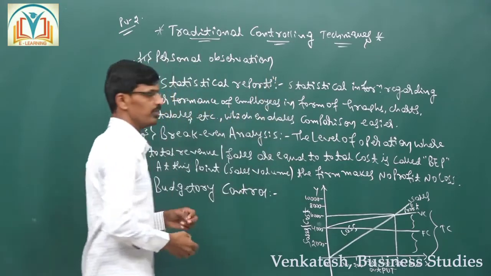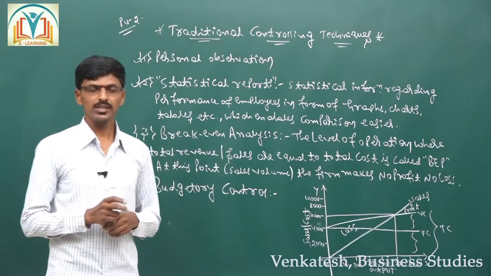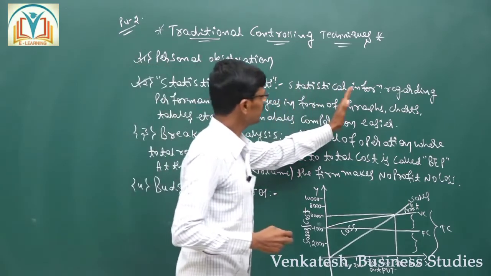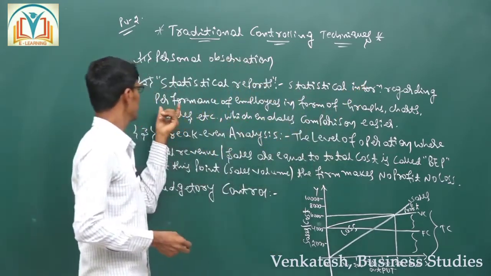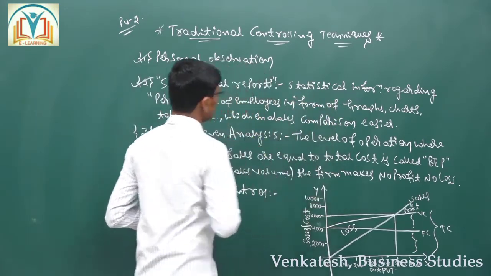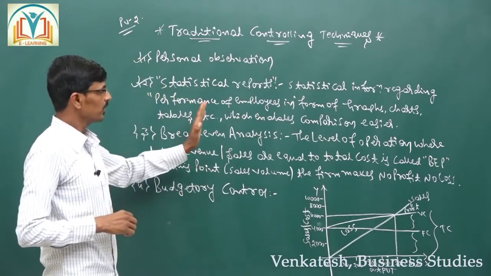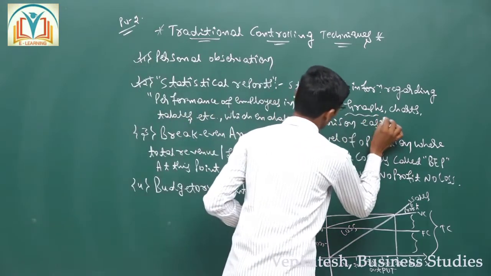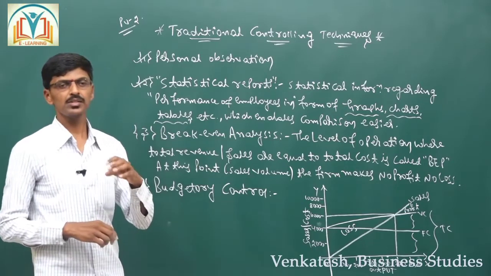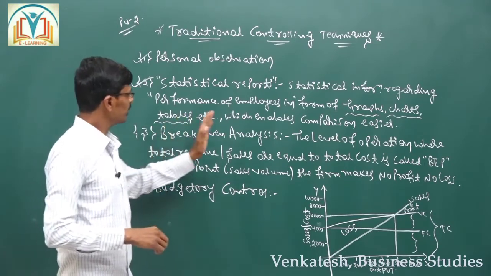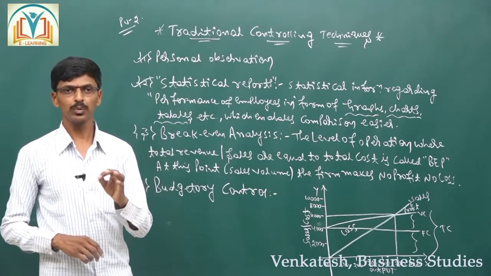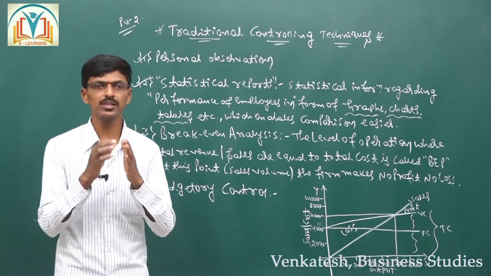The second form of traditional controlling technique is the statistical report. Here statistical information regarding the performance of employees is to be presented in the form of graphs, charts, tables and in some other forms, which enables a manager to make the comparison of progress and performance very easily.